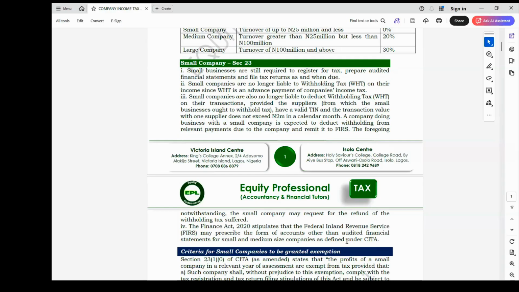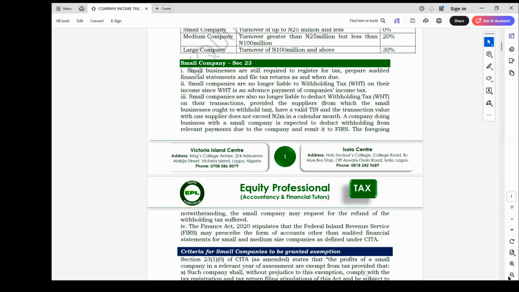I told you that the small company is expected to file the return. Because if you look at the turnover, we said 25 million, which is small, they may not be able to also have the power or the financial capability to engage the service of an auditor. The tax law gave them a right to request that the FIRS should allow them to file a lower form of account, like a management account. So the tax law gives them that right, that FIRS can give you an avenue to file a lower account in order to encourage you as a small company.